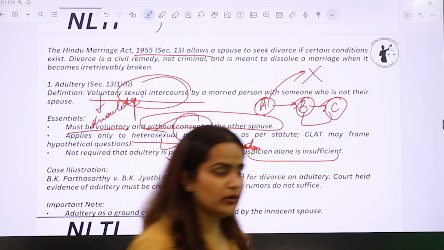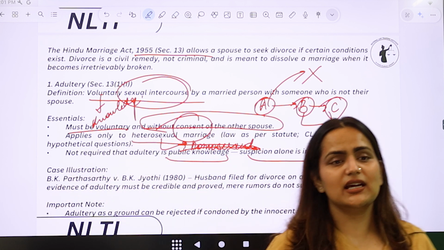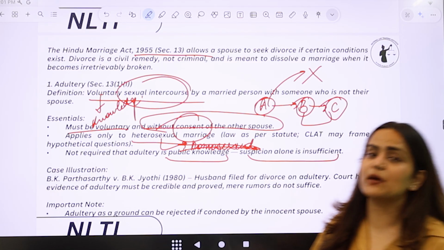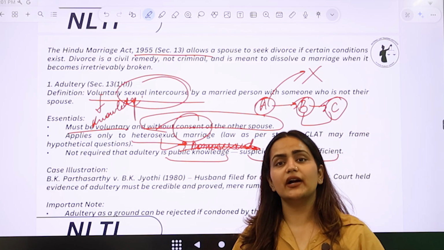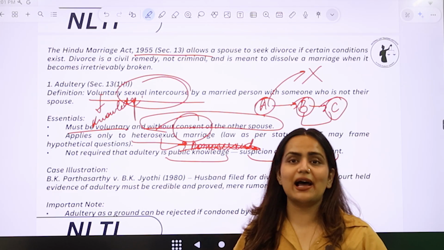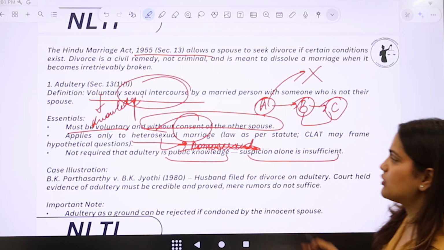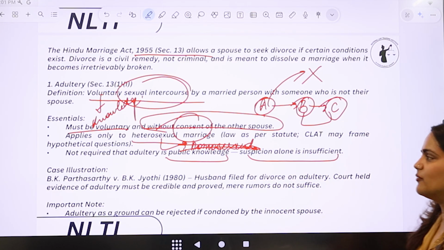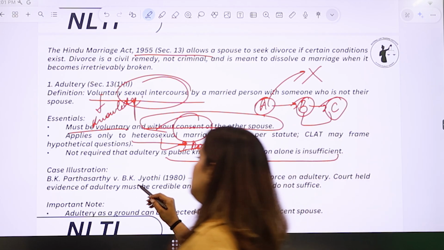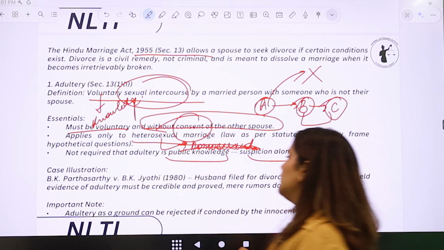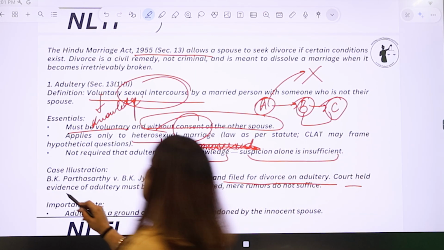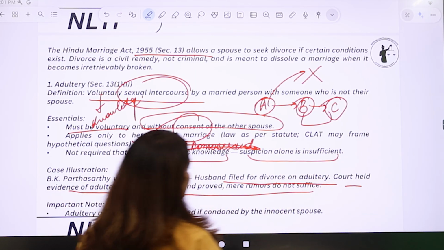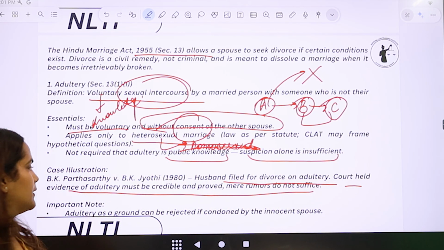But here you need to remember that just because one spouse had suspicion about the other spouse, he cannot say that I want divorce on the grounds of adultery. Adultery should be established, right? Only then will divorce be granted, otherwise not. Here was a case of B.K. Parthasarthi versus B.K. Jyoti, wherein the husband filed for divorce on adultery. Court held that evidence of adultery must be credible and proved. Mere rumors do not suffice here.